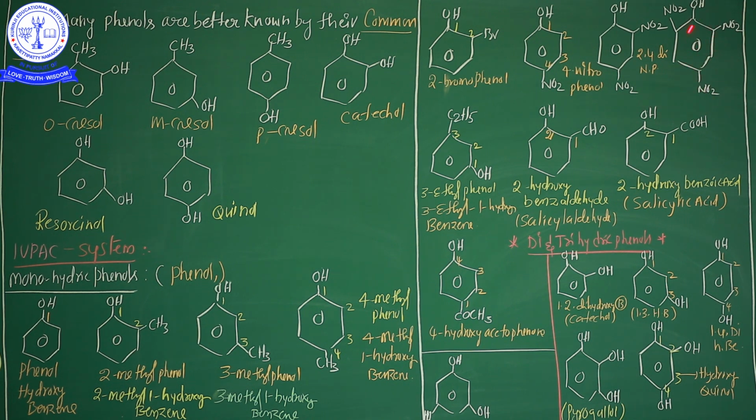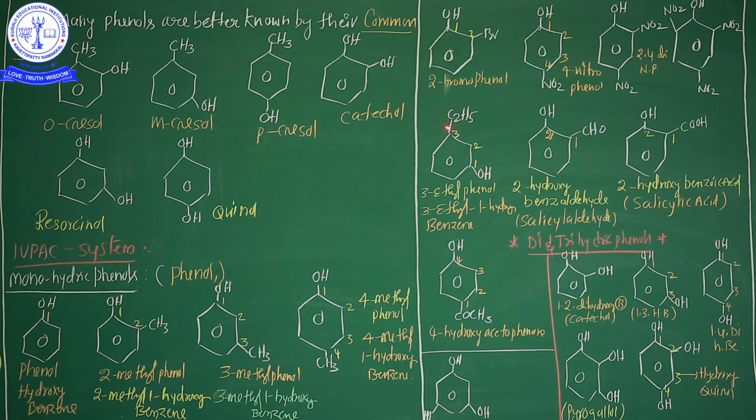So my question is, what is the IUPAC name of picric acid? Picric acid means 2,4,6-trinitrophenol, or 2,4,6-trinitro-1-hydroxybenzene. This is the IUPAC name of picric acid. Okay?